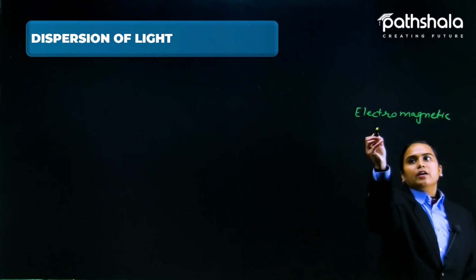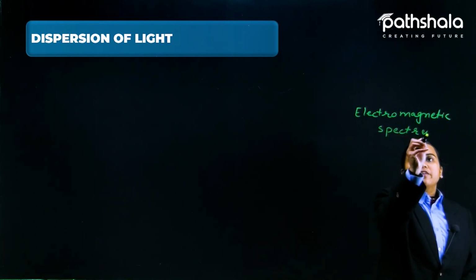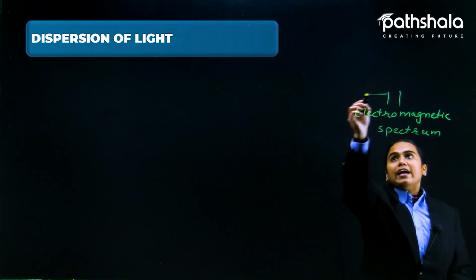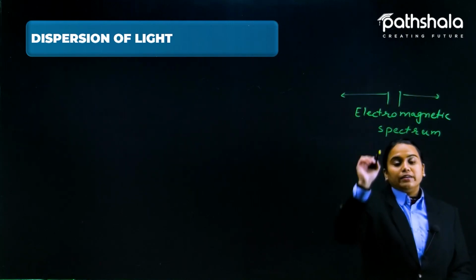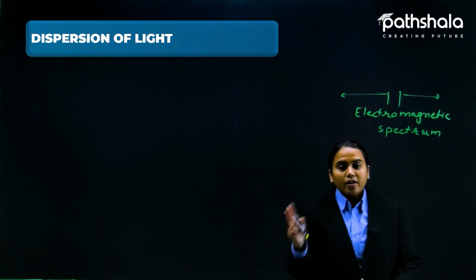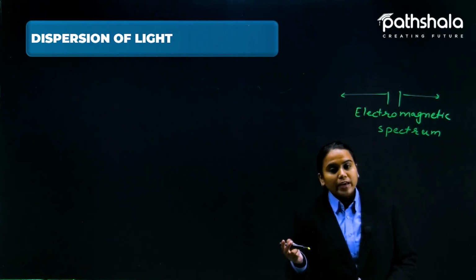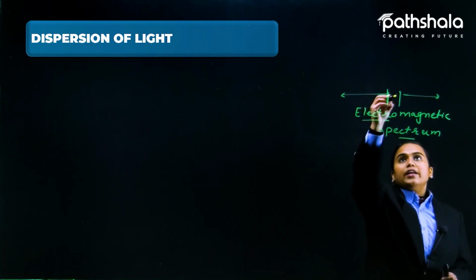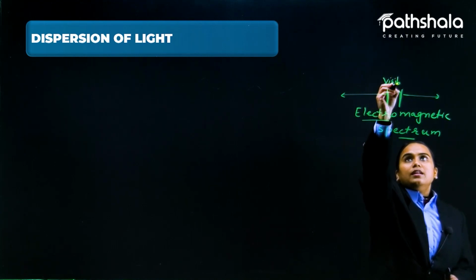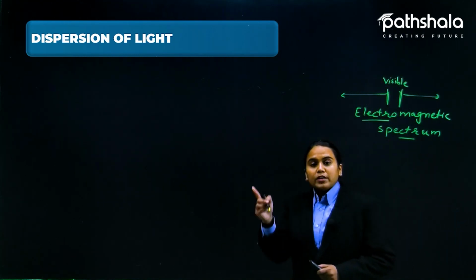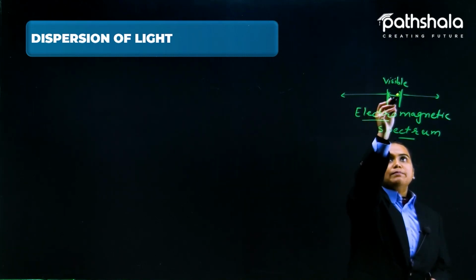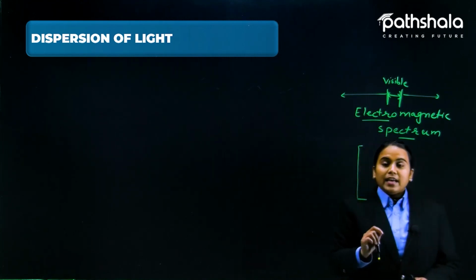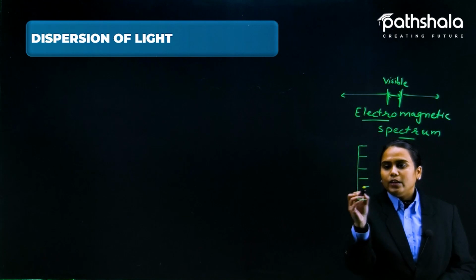The electromagnetic spectrum does not have just the visible light that we can see, but a wide variety of waves, like infrared rays, ultraviolet rays, microwaves, radio waves, and X-rays. All these are part of the electromagnetic spectrum, and a little part of it is visible light. Dispersion of light happens in the visible light, which is not a single light. It is divided into 7 parts.